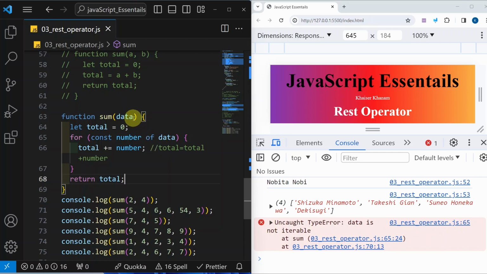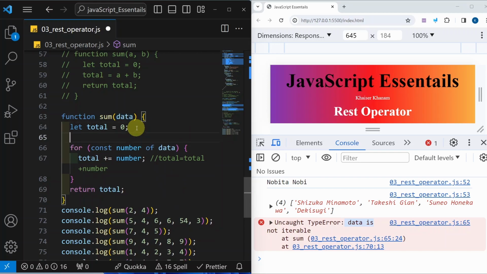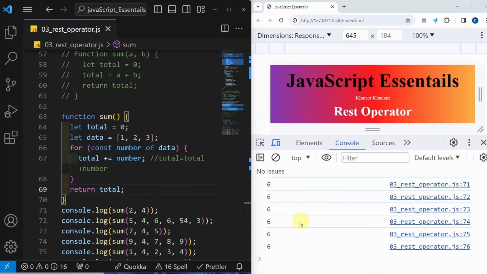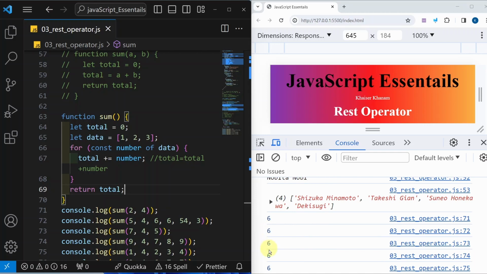But here if you see, now when I pass this data, I got this error: data is not iterable. Here I have used a for of loop, and whenever we use for of, the data which we are passing should be iterable. Now for this one, let me write here let data is equal to 1, 2, 3. Here let me just remove this. Now I will save this. Now again you can see I got this result. I got 6, 6, 6, 6.